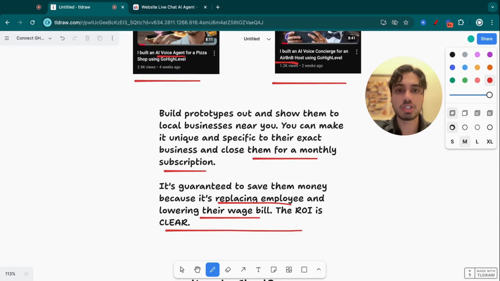And the other reason why it sells itself is that it has built-in FOMO already, because they know that if you're pitching to them, you're also pitching to their competitors as well. And if their competitors say yes, then they're going to get massive cost savings. They're going to become more competitive. They're going to become more efficient. And then they're going to beat them out of the business. So it's a whole domino effect. It's like a cat and mouse race where it's like, who's going to act first? Because the first actors are going to do very well in this industry. And the ones who are denying it, they're not adopting AI agents, they're going to suffer down the line. And they know that. They're going to regret it. And if they refuse to change, they're likely going to go out of business.